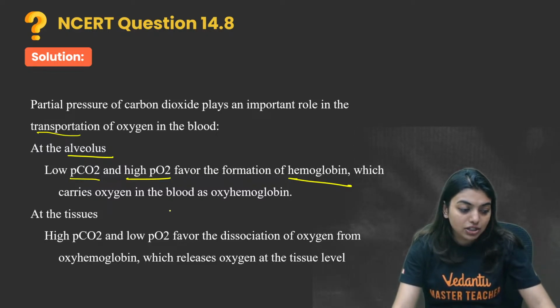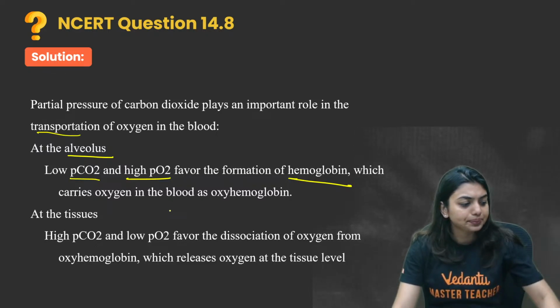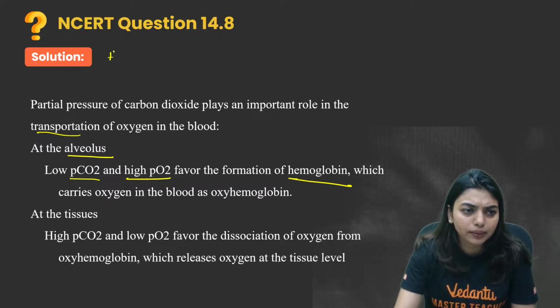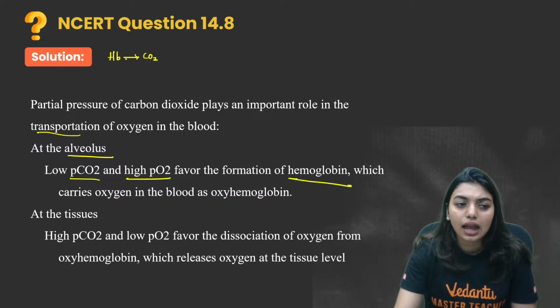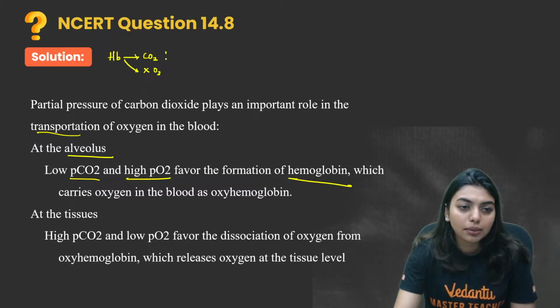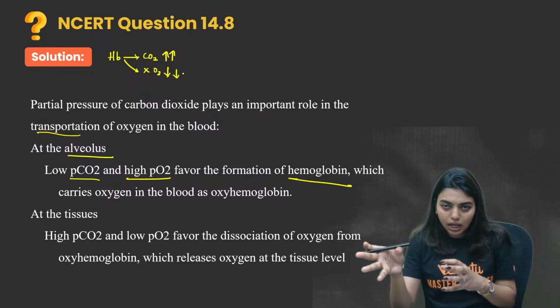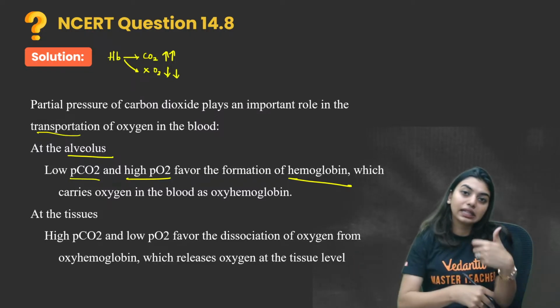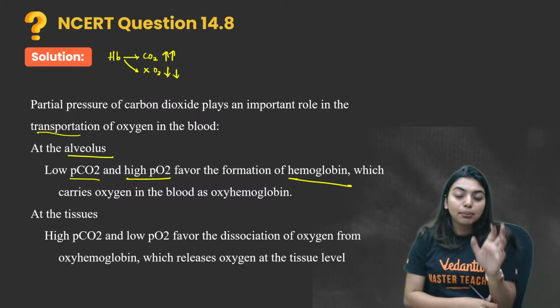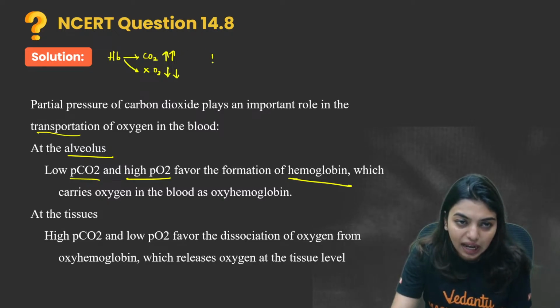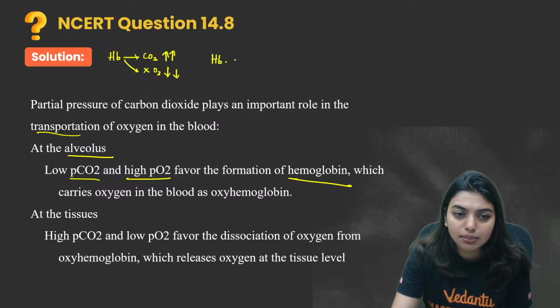Imagine, let's say, hemoglobin likes carbon dioxide and does not like oxygen that much. Carbon dioxide is more and oxygen is less. Obviously, hemoglobin will bind with carbon dioxide because carbon dioxide is more. But imagine a situation where we have to make sure that hemoglobin binds with oxygen.